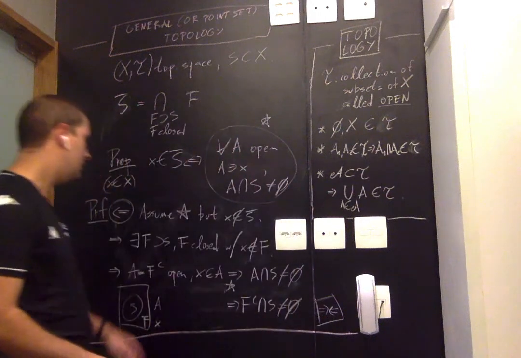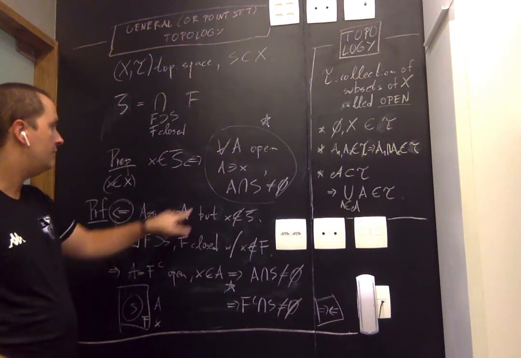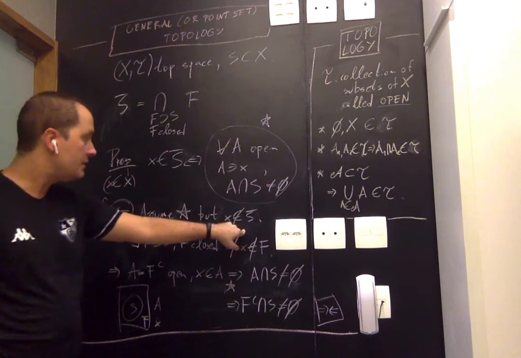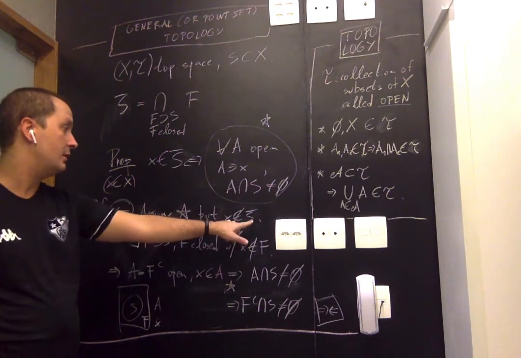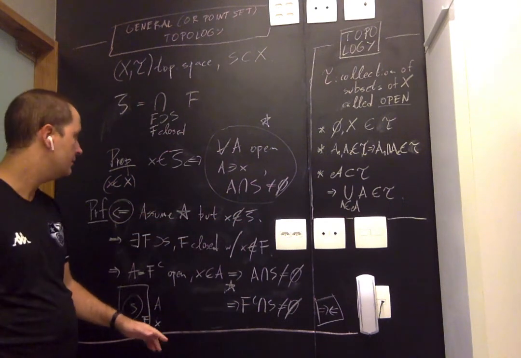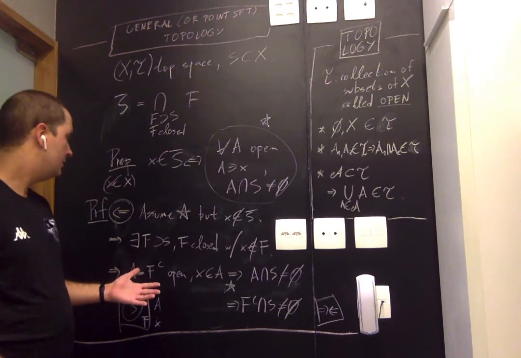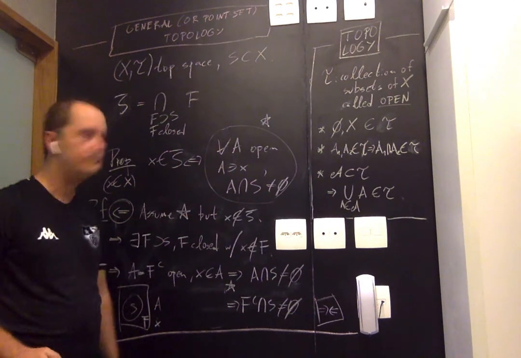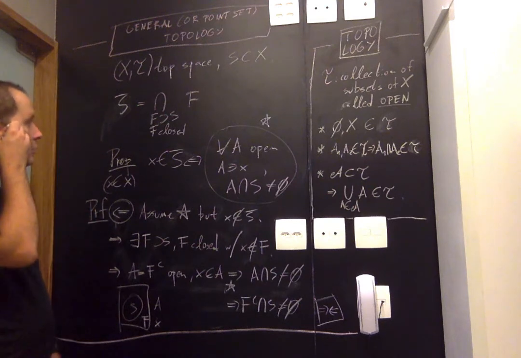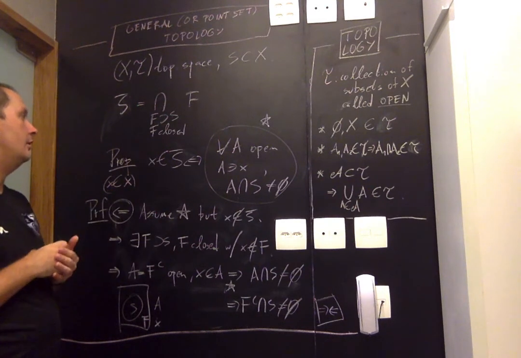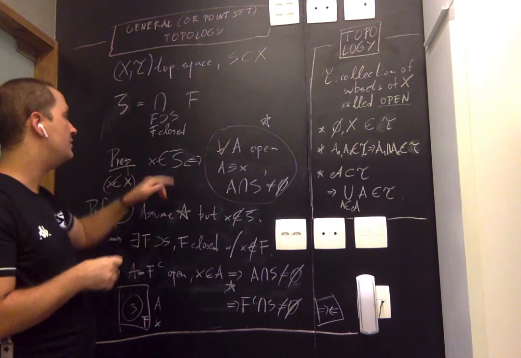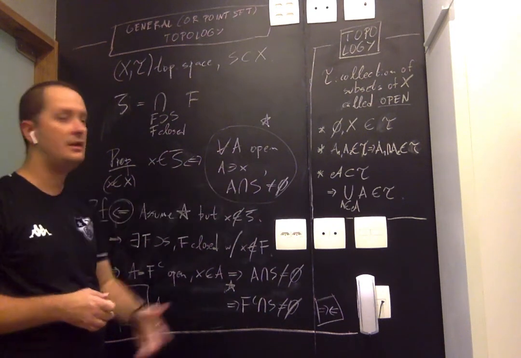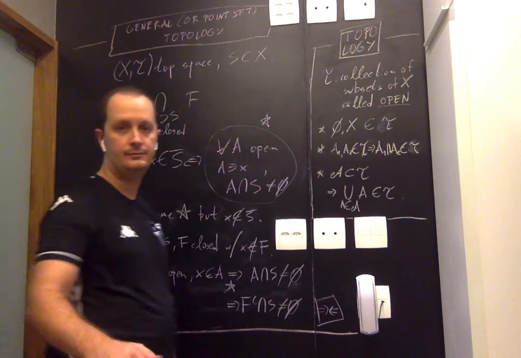So again, what is the contradiction we found? If we assume star, then it must be that X belongs to S bar. Otherwise we have a contradiction. That means we're done, because now we show that this implies this, and we already had the other direction. So now we know what the elements of the closure are: the points such that any open set they belong to is going to intersect S.